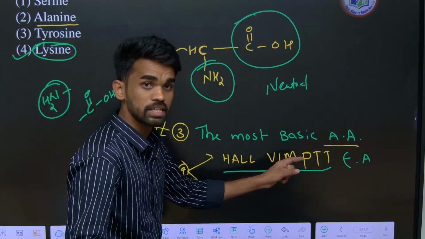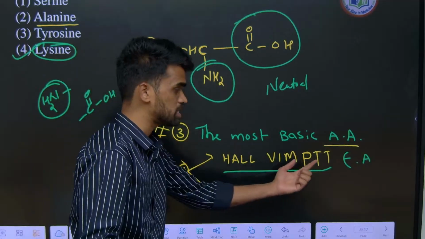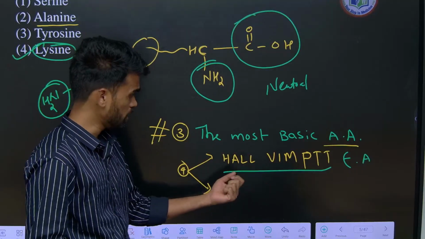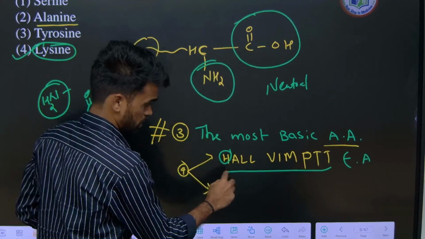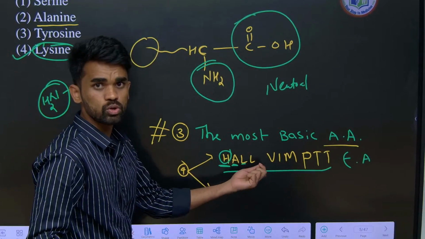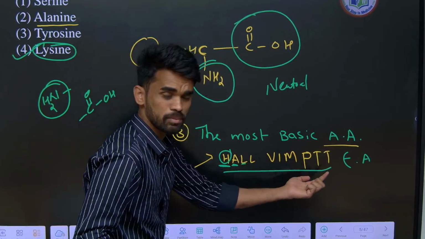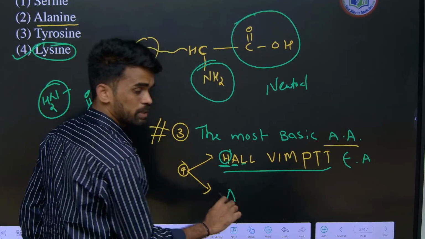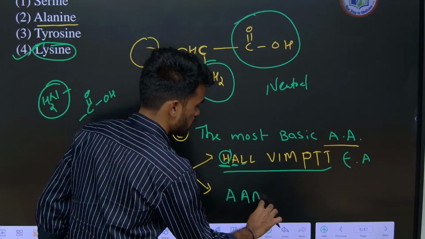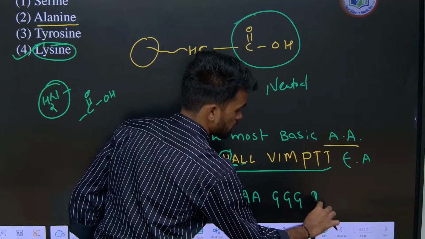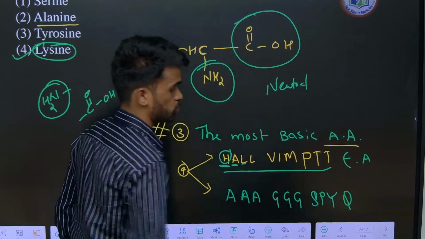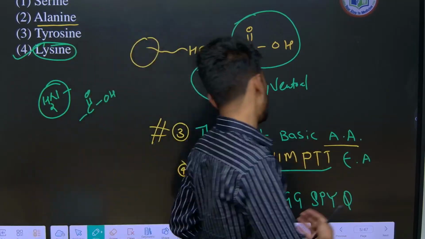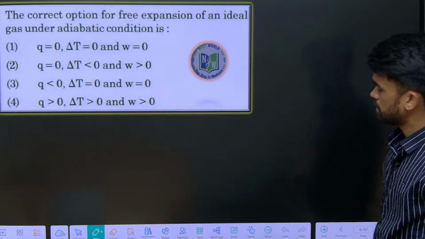List these out in the comment box just for revision purposes. What does H mean? It is histidine. Like HAL, lysine, leucine, we are writing like this. Similarly, for non-essential amino acids I told you the code word AAA, GGG, SPYC. We discussed this as a mnemonic in the last session, right? So tell me what these essential amino acids are, and list them in the comment box so that it will be revised for you. Okay, then next.